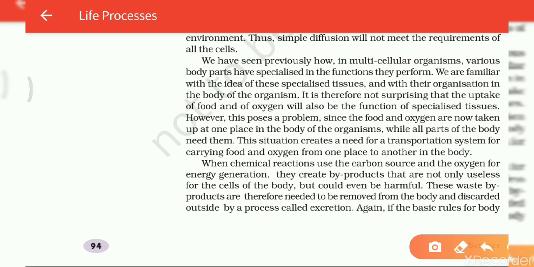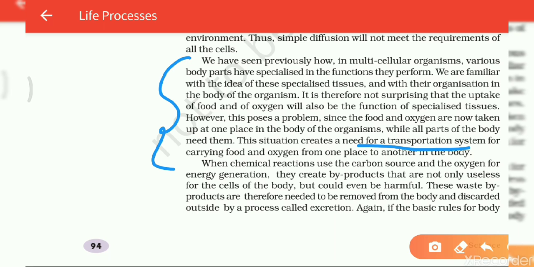The situation creates a need for a transportation system for carrying food and oxygen from one place to another in the body. Students, you will see that in the whole paragraph they are only talking about the transportation system. In the transportation system, you will see the paragraph is long, but they are talking only about transportation. It means transport is the process. Transportation system means